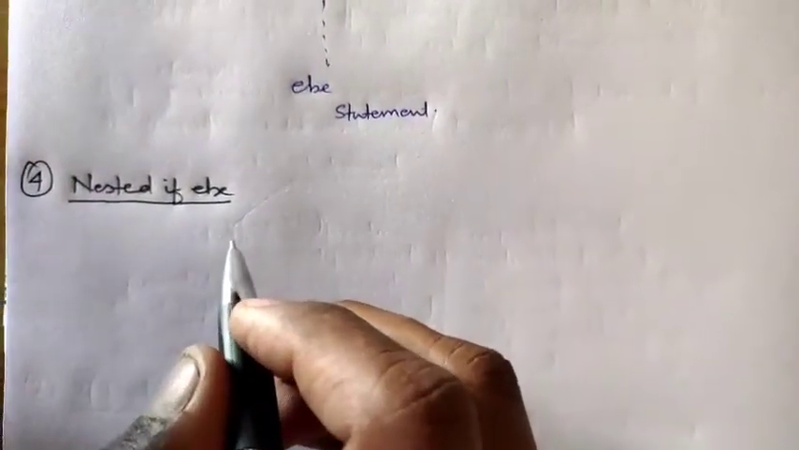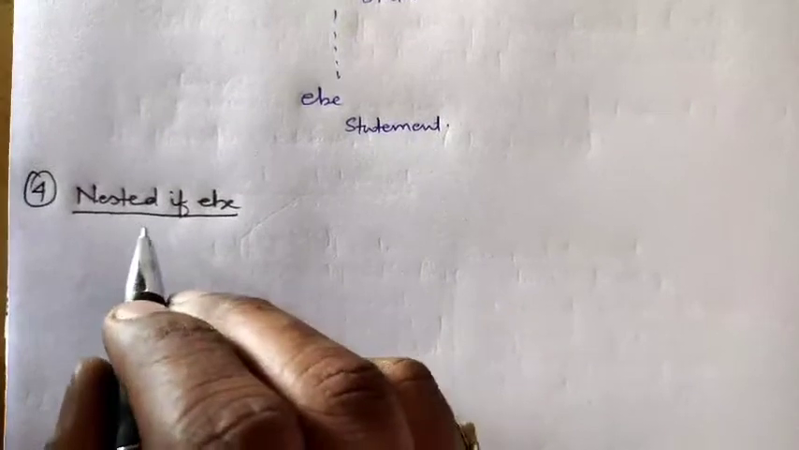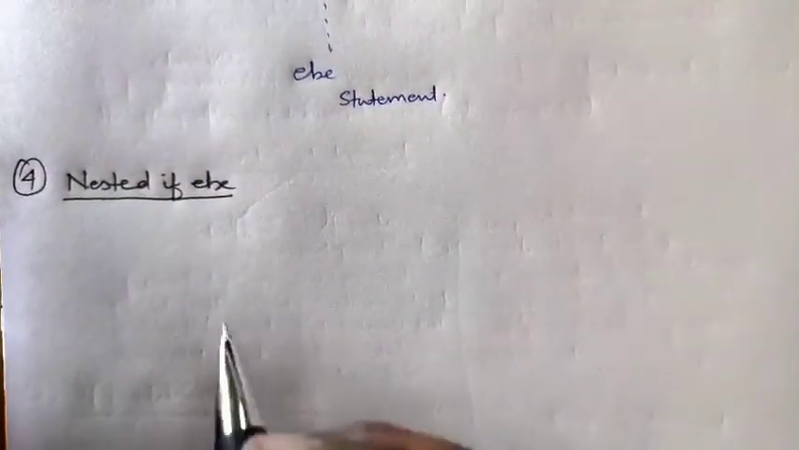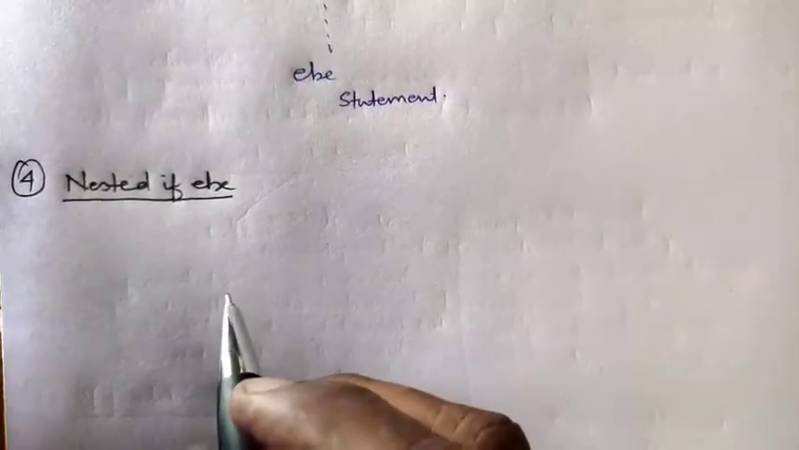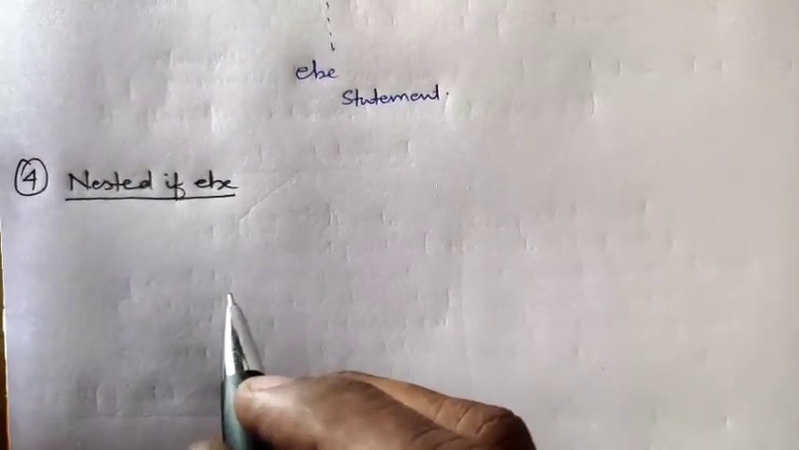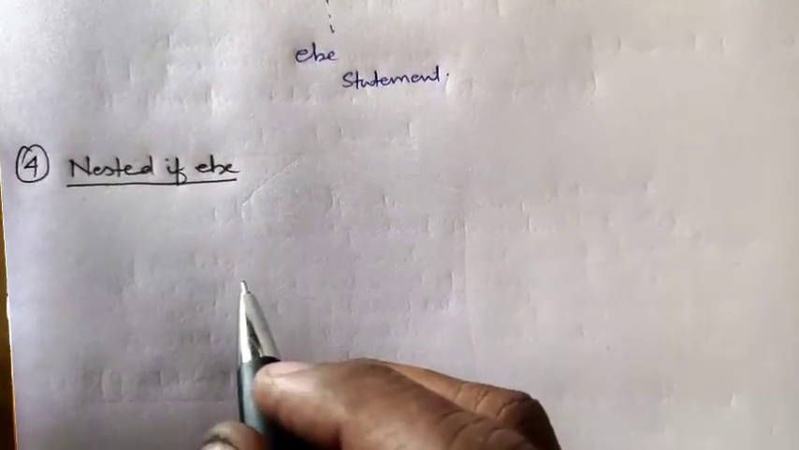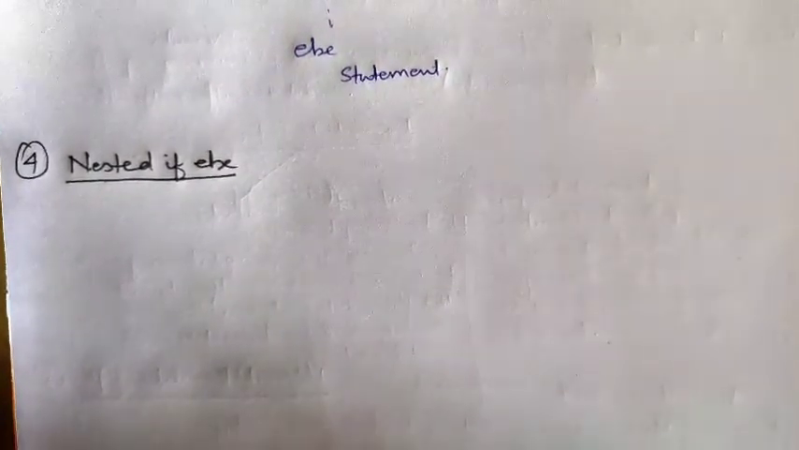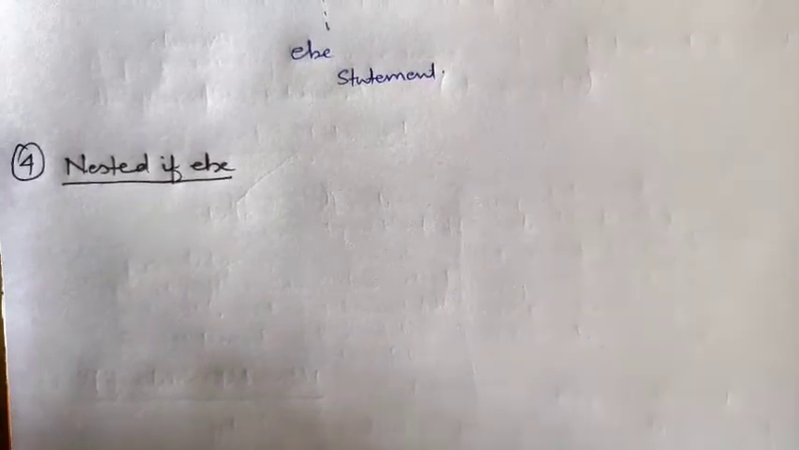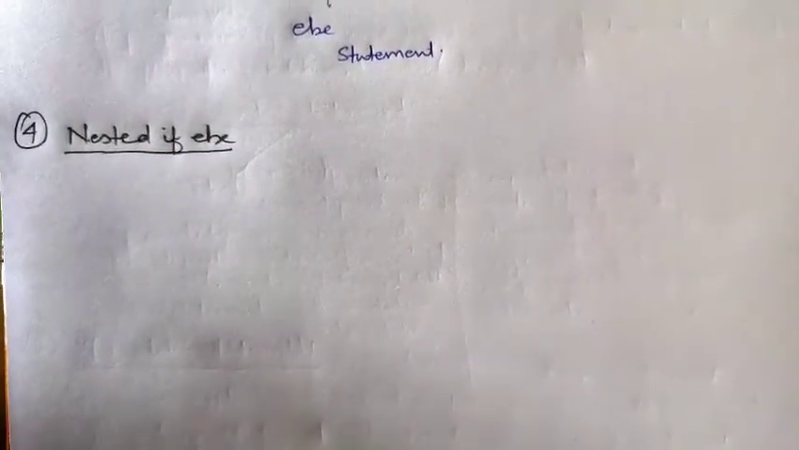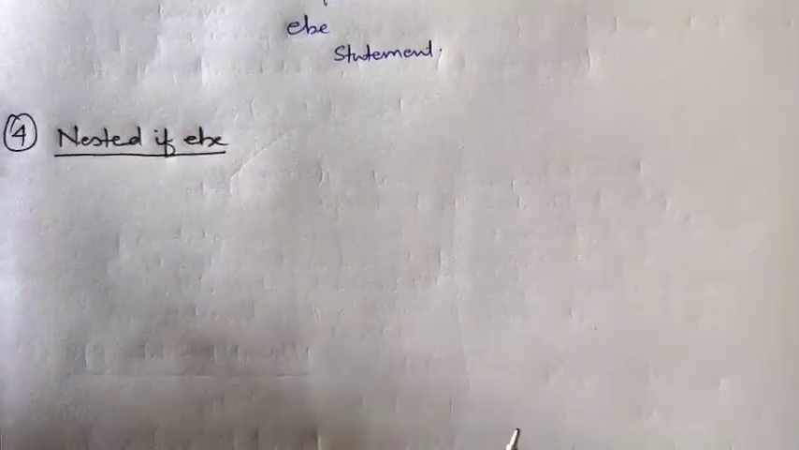Now we will see our next statement, that is the nested if statement, if else. This is also a decision making statement. It also supports multiple decision making statements. It refers to a structure in which one or more decision making statements occur inside a decision making statement. It means a decision making condition inside another decision making statement.